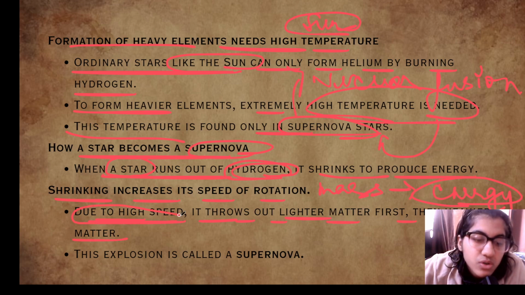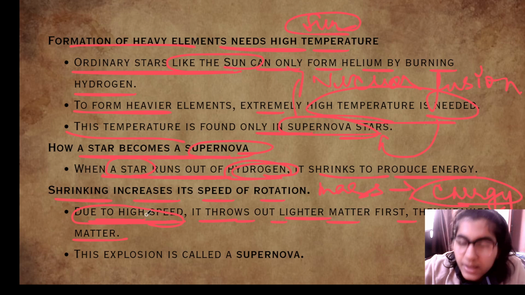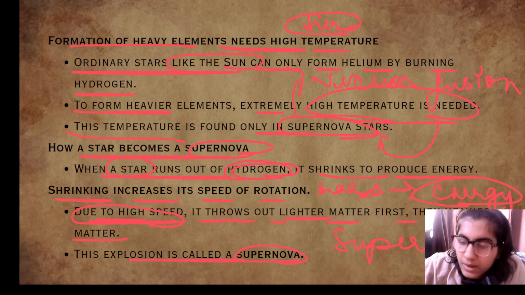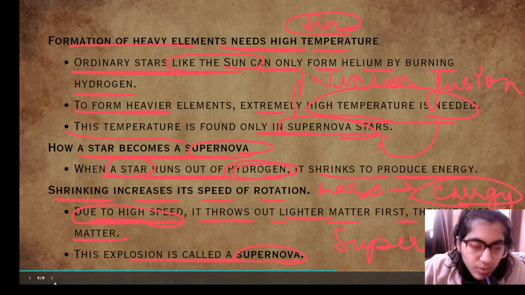So because of the high speed at which it is rotating, it throws out the lighter matter first and then the heavier. This explosion is called supernova.